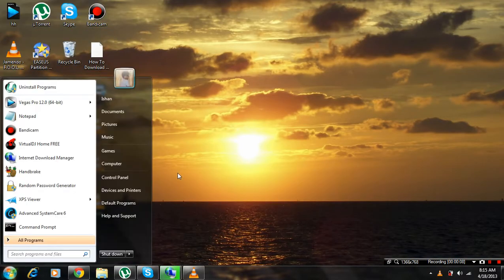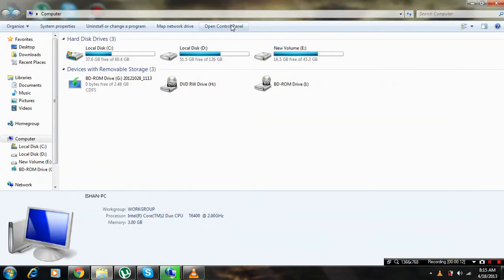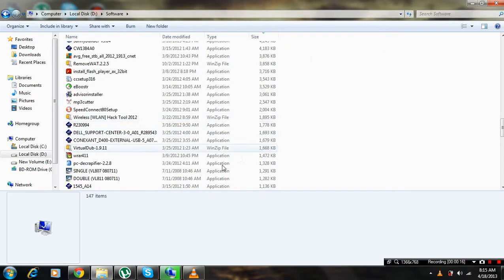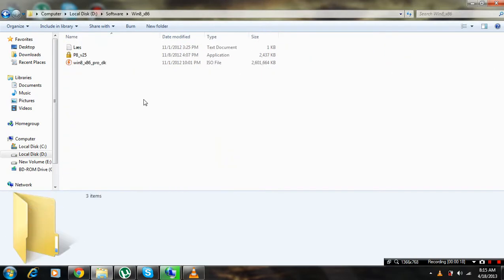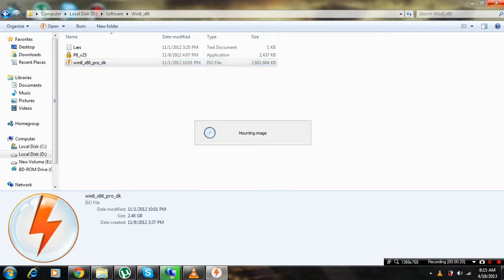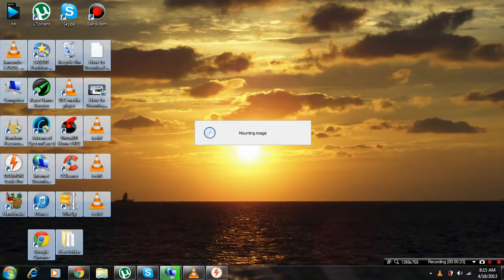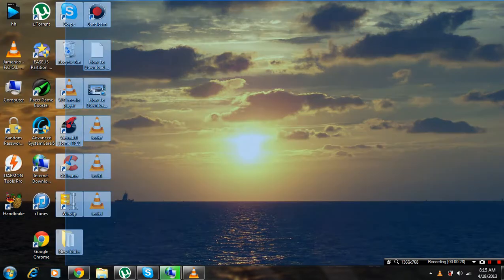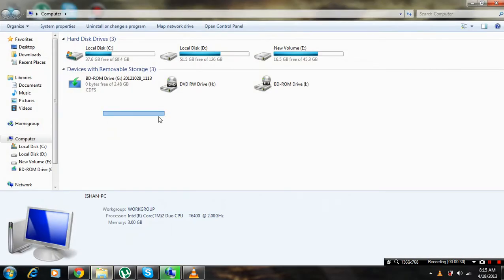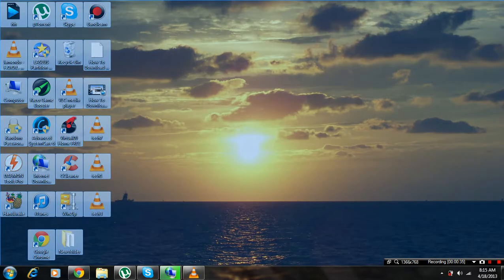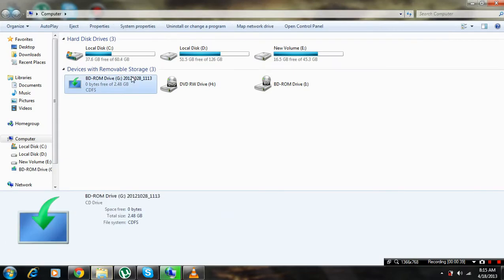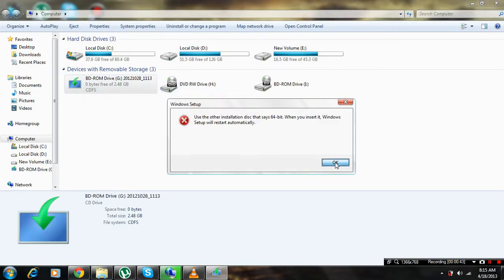Okay, if you want to mount an image, open your image where you have kept it. So I will be opening Windows 8, an ISO that I have burned from a Windows 8 CD. So now it will appear here. It will be written BD-ROM drive G. Okay. Now if you want to open it, double click on it and it will open.